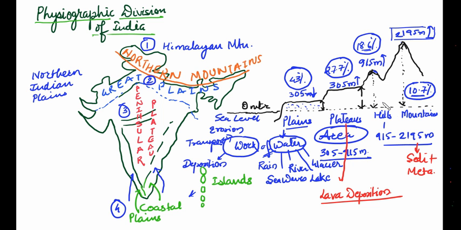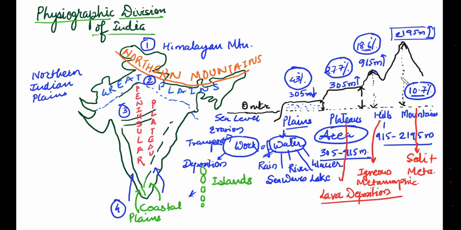And the hills of the lower height of 915 to 2195 meter are of igneous or metamorphic rock. Igneous and metamorphic rocks are remnants of old rocks.